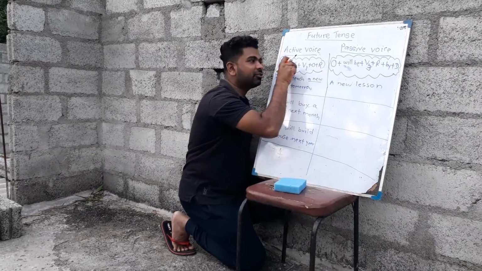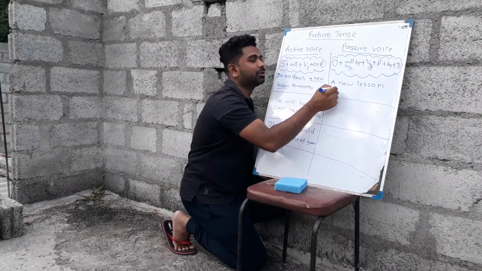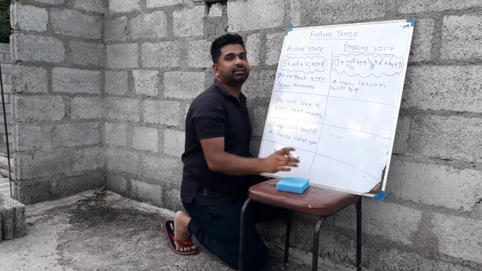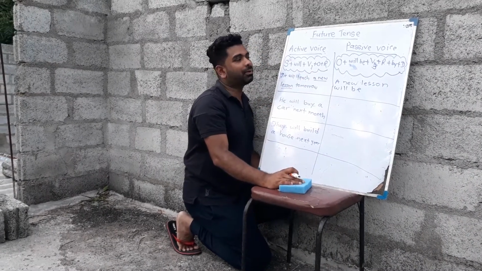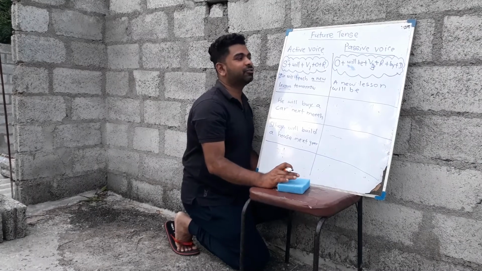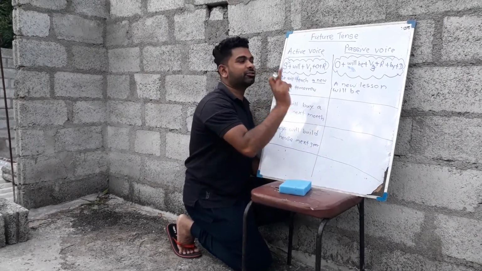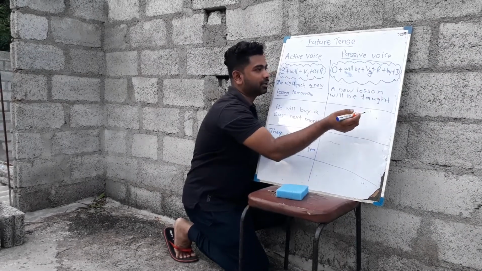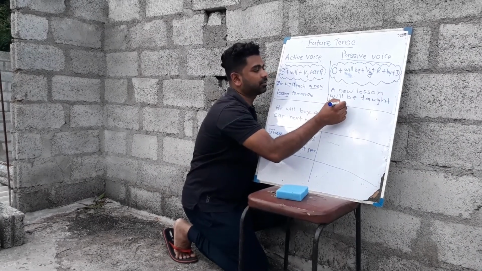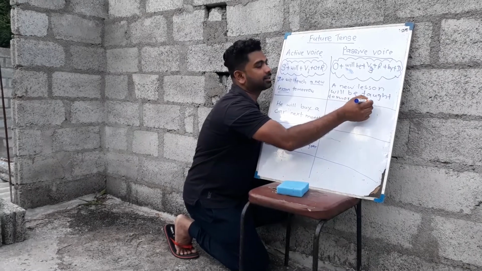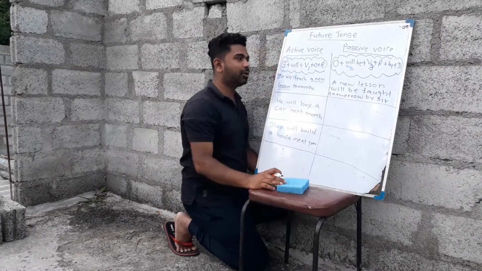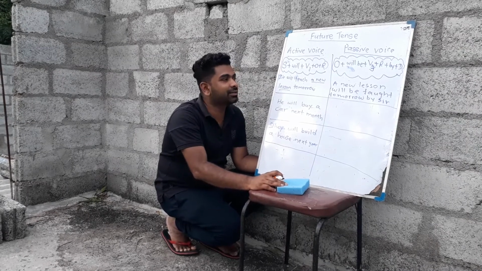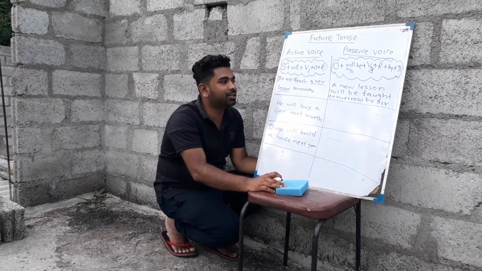Then you need to put "will be": a new lesson will be, and you need to use the V3 verb, the past participle. Teach, taught. So a new lesson will be taught tomorrow by sir. It is not important to mention the doer at the end, you can stop like this: a new lesson will be taught tomorrow.